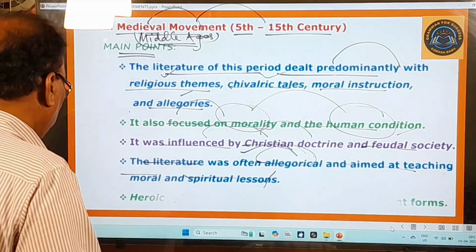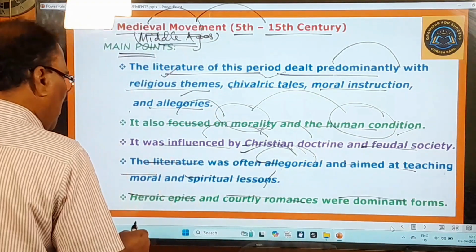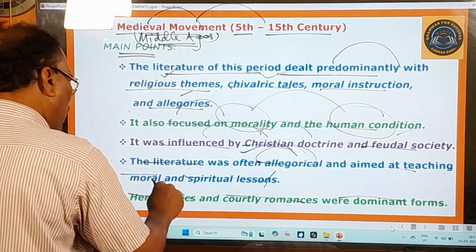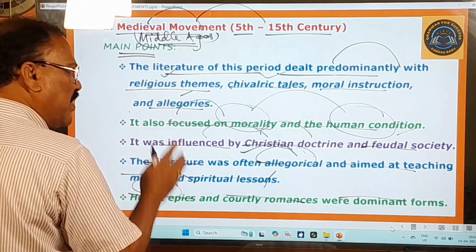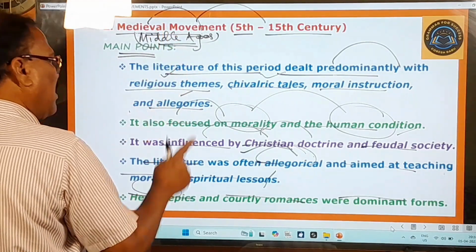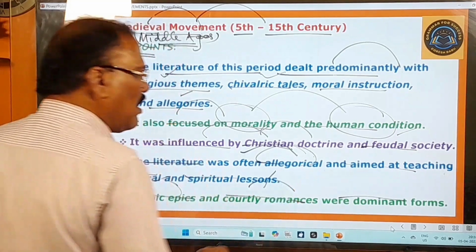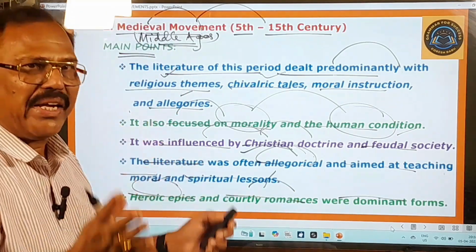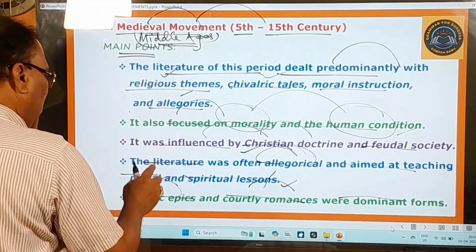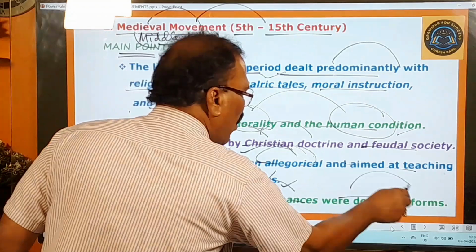You go to the next point. Heroic epics and courtly romances were dominant forms. In the medieval movement, the poets wrote heroic epics. Heroic epics means adventurous stories. So during this period the writers, the poets, wrote heroic epics and courtly romances. Courtly means elegant or dignified. Romances means love stories. So during this period, heroic epics and dignified love stories were the dominant forms.